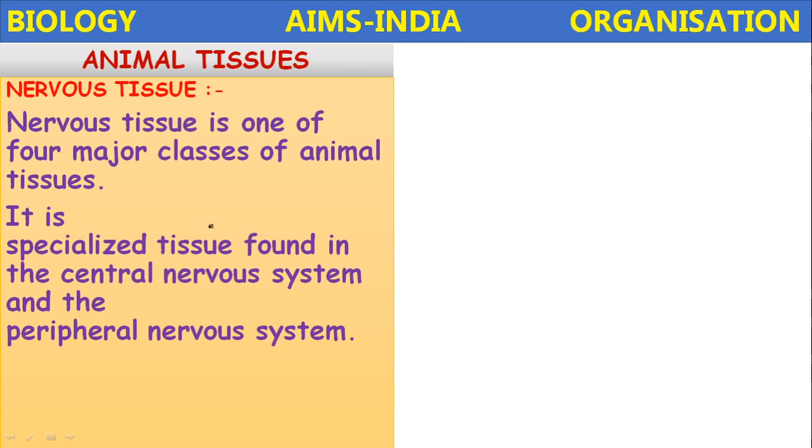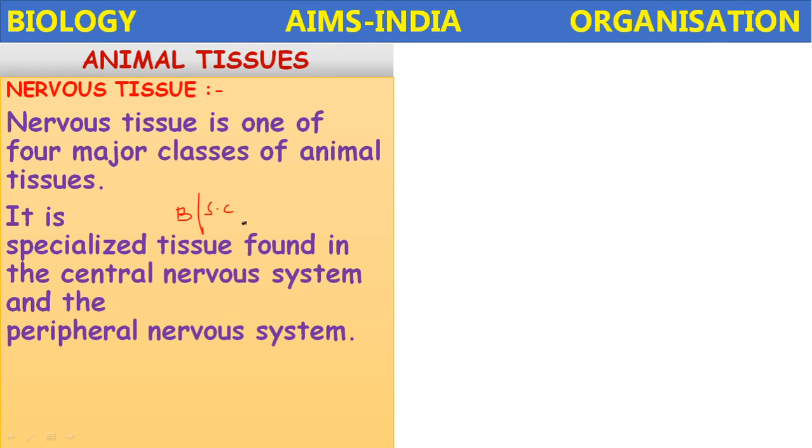The central nervous system consists of the brain and spinal cord. What are the parts of the central nervous system? Brain and spinal cord. The brain and spinal cord are the 2 main structures included in the central nervous system, and the peripheral nervous system includes nerves which arise from the brain and spinal cord.